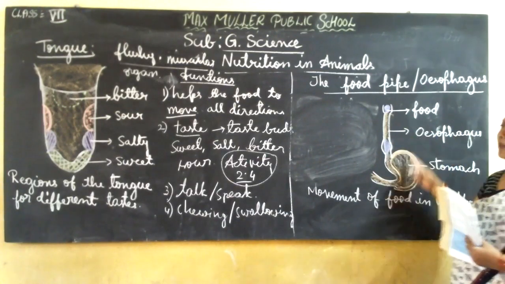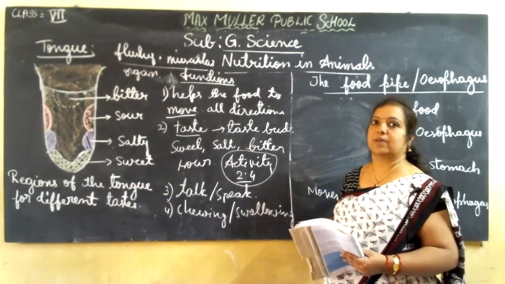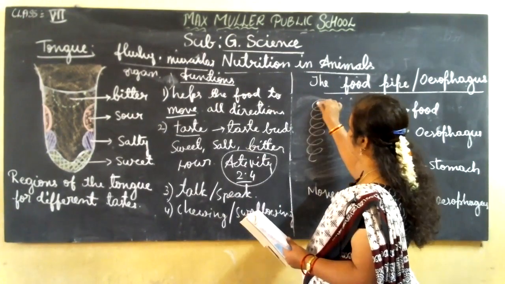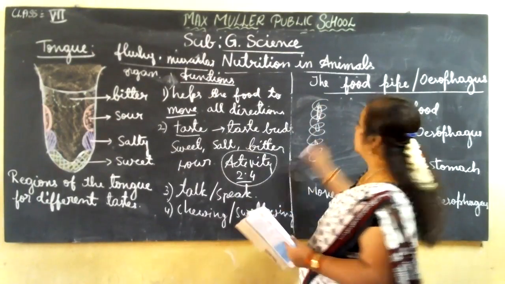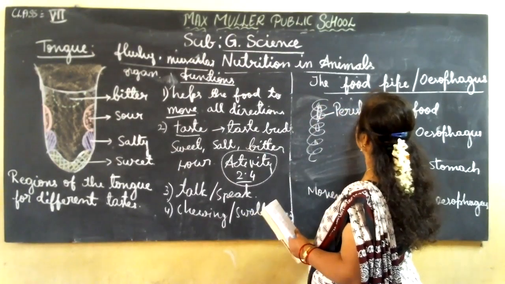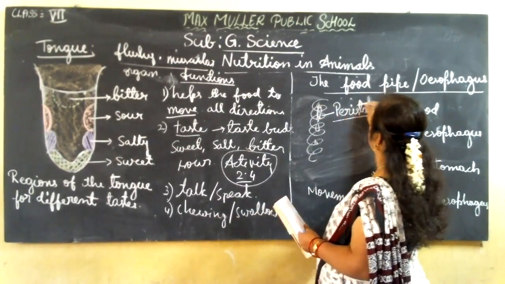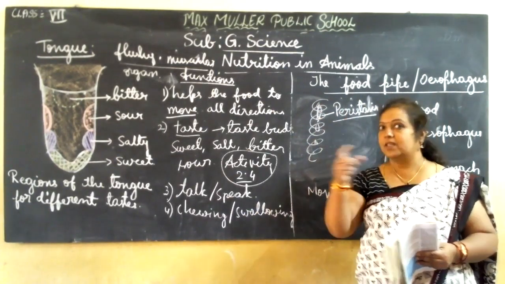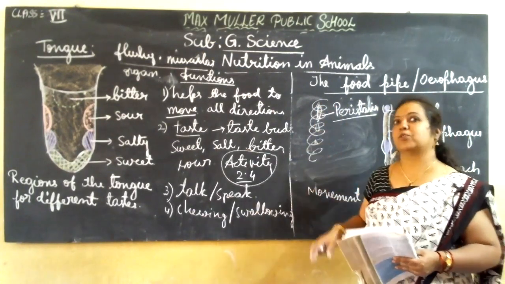Here the food will be moving with some jerks. Suddenly it will not go into the stomach area; with a jerk movement like this the food will be moving in this way. Slowly it moves. This movement we will call peristalsis. Peristalsis movement means the food moves with a jerk, jerk by jerk, little by little it pushes down.